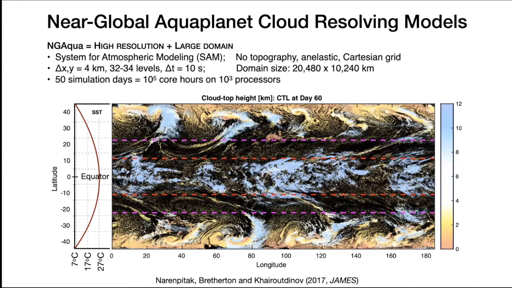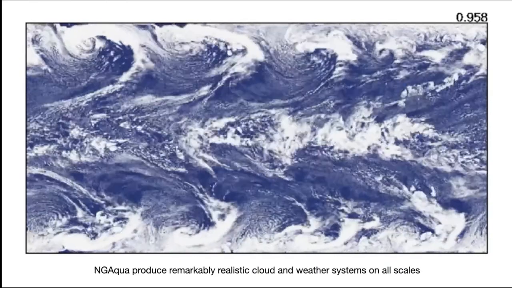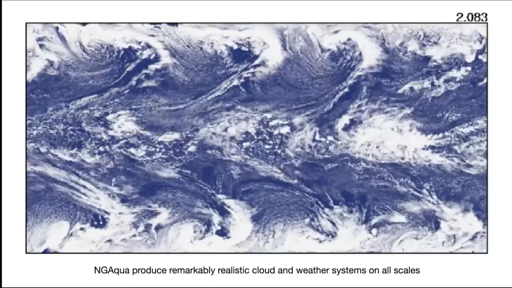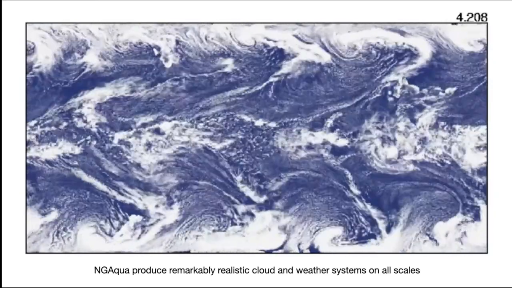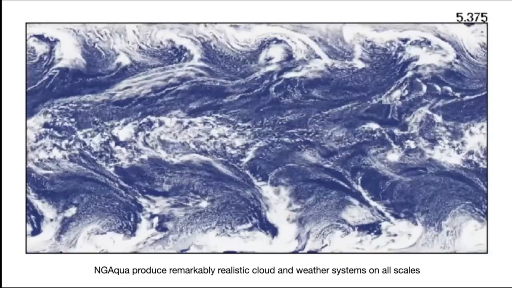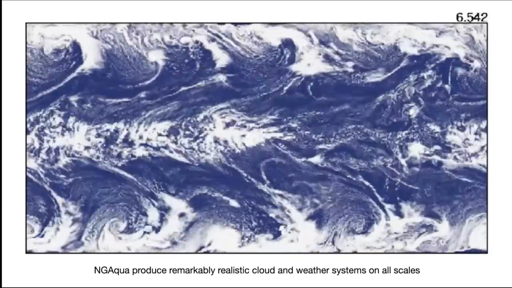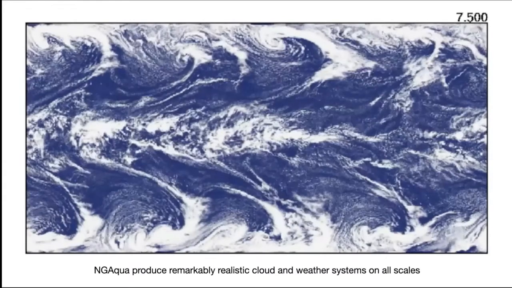Marat ran them on the order of hundreds of days instead of thousands of days or years. And here, the time on the upper right is, I believe, the day. Marat actually ran the control simulation, the present day climate simulation, for 100 days, because that's when we believe the model already reached equilibrium and we can obtain enough output to average them to look at trends of climate change.